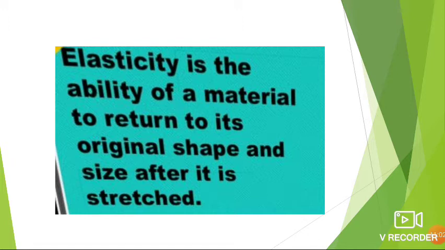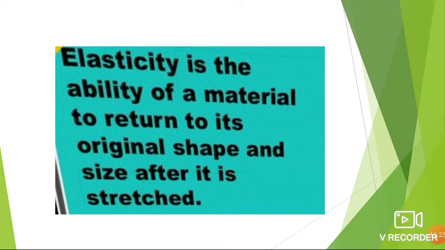So what is elasticity? The property of a substance to change its shape when a force is applied and to regain its original shape and size when the force is removed is called elasticity.